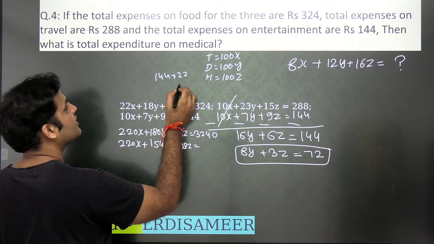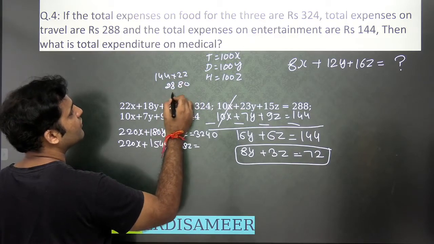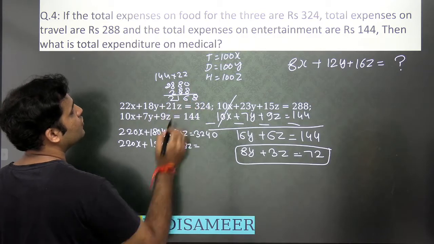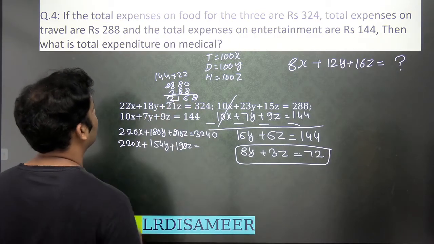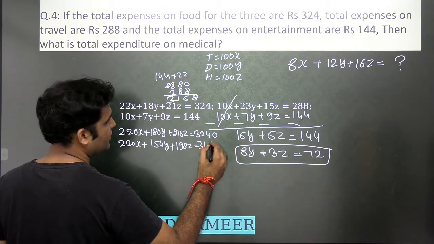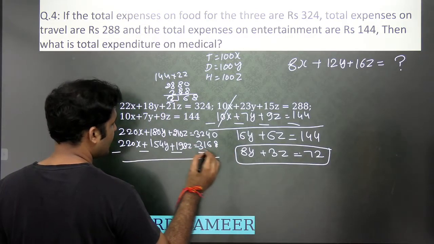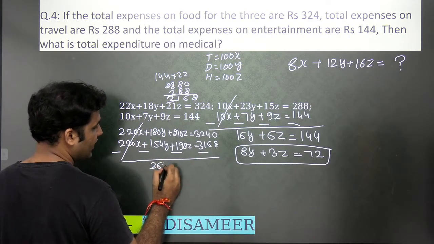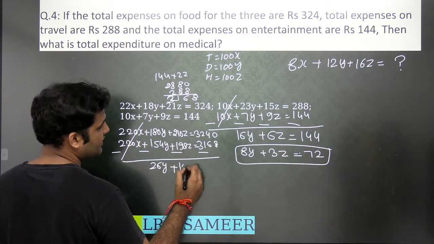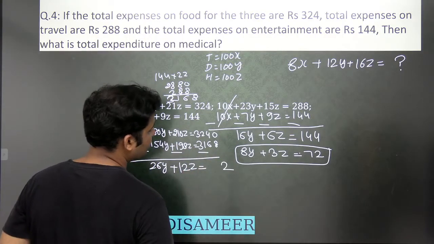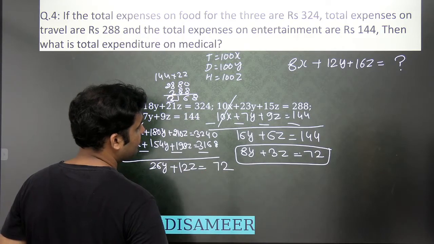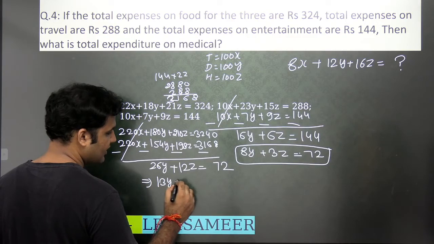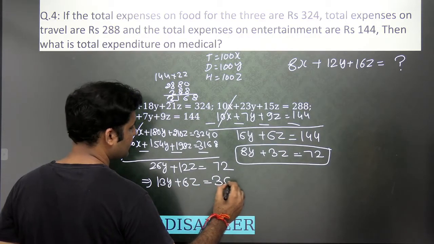144 into 20 is 2880. 144 into 2 is 288. So the value will be 3168, yes, 3168. So see that you will have one more equation in terms of y and z. Now this x gets cancelled. This will give you 180 minus 154 is 26y plus 12z is equal to 3240 minus 3168, that is 72, right? So take 2 as common. 13y plus 6z is equal to 36.